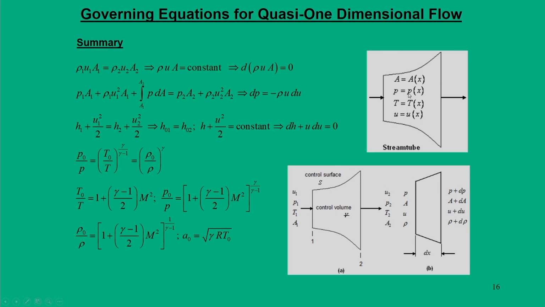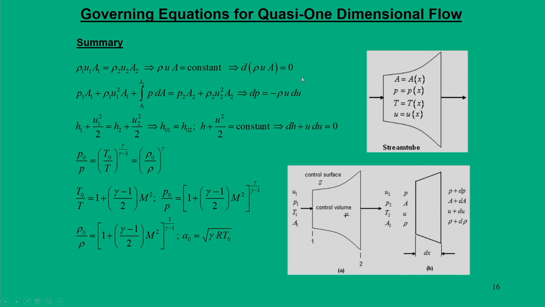Essentially the flow is one dimensional, but we are relaxing the dimensionality in some aspect, so we say it is quasi. While doing so, we derive these governing equations, but our approach would be a differential approach, instead of a control volume approach.